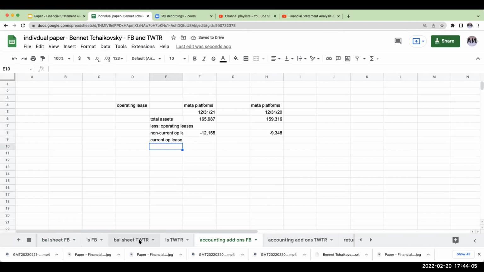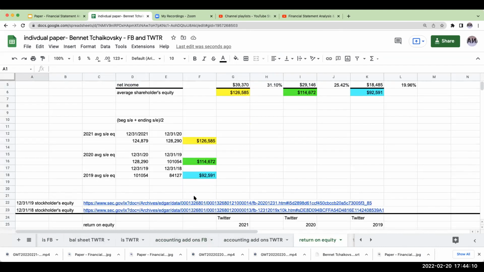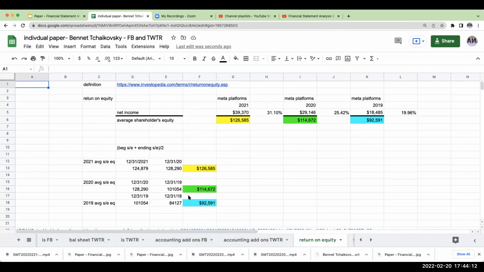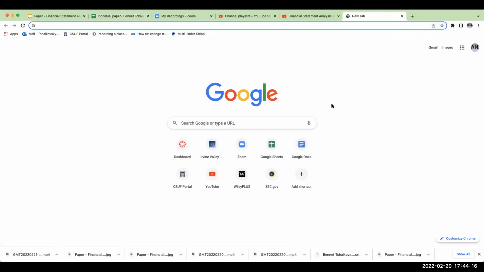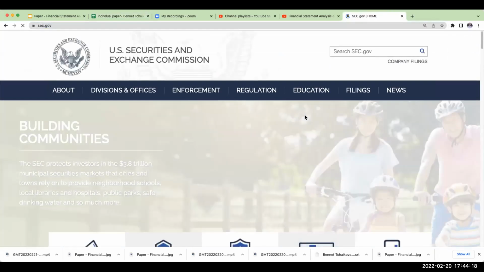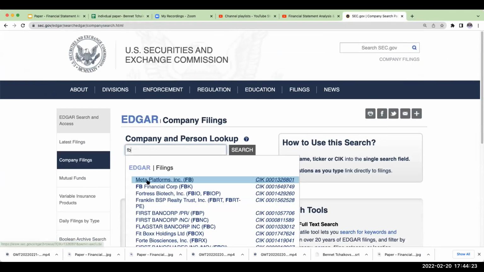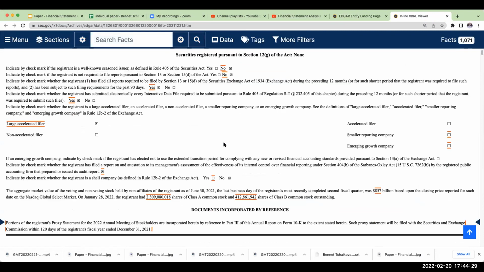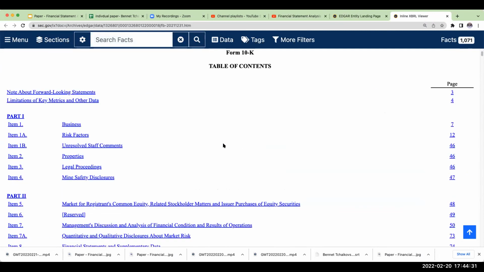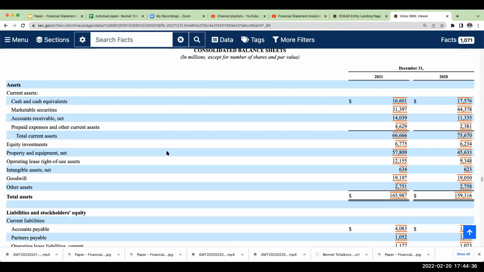One of the things that we did when we were doing our return on equity is we were looking at the more recent financial statements. So let's go over here to sec.gov. And what I'm going to do is look up Meta Platforms. I want to go to their most recent 10K, and look at their financial statements.